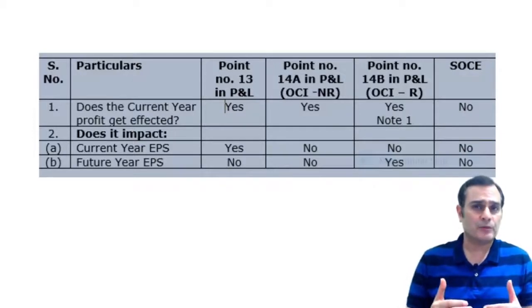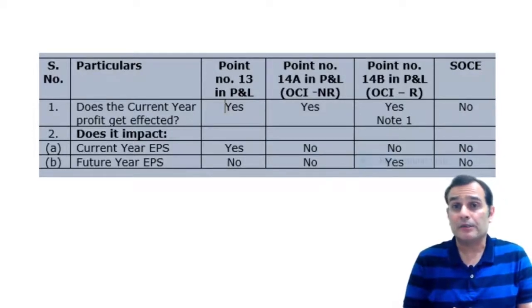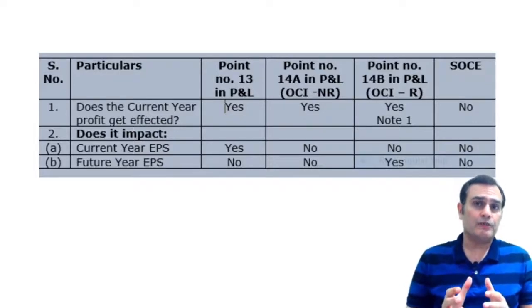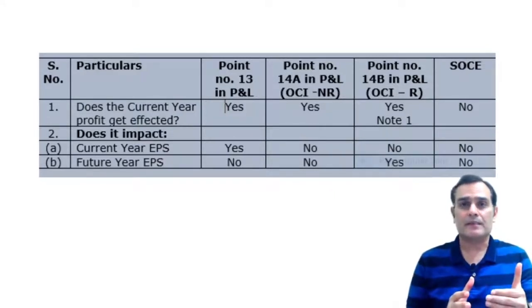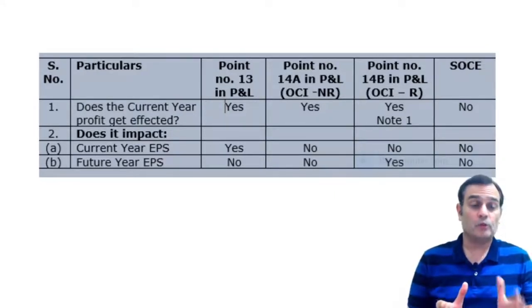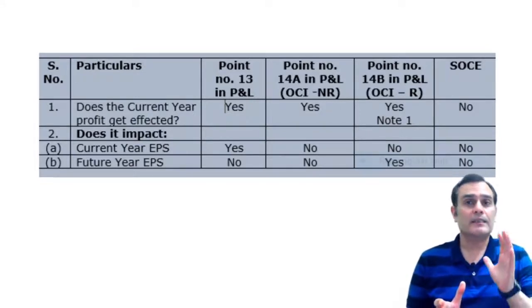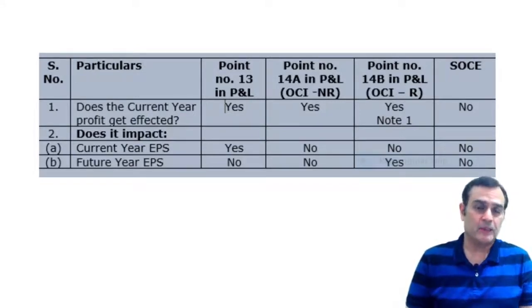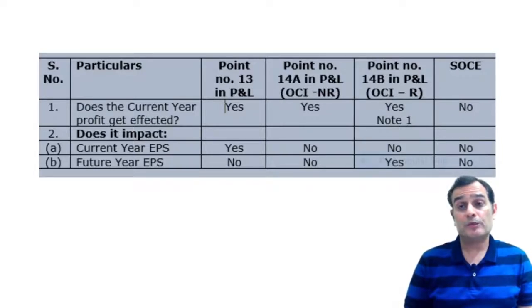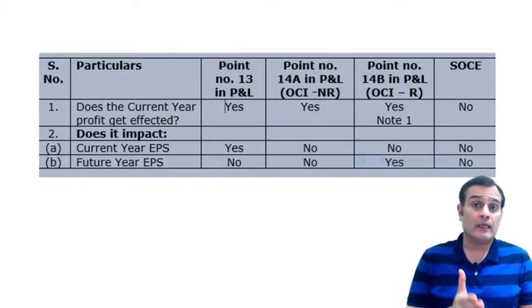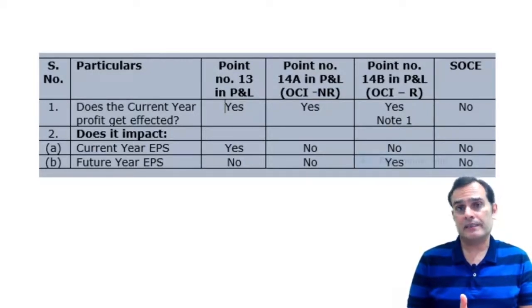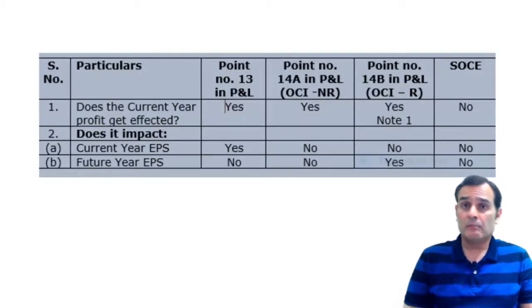But what is the impact on the earning per share? Now, this is something interesting to watch. Can I say if you take an item in the point number 13, the earning per share of this year is affected, not for the future year. So the profit of the current year gets affected, the earning per share of the current year gets affected. But when you look at the point number 14A, which is no recycling, you can say it gets totally insulated from the earning per share. Neither the earning per share of this year, the current year, gets affected, nor the earning per share of the future years is affected. But when you take it to the point number 14B, in that particular case, the earning per share of the current year is not affected.